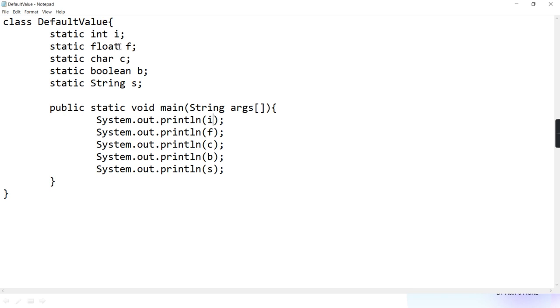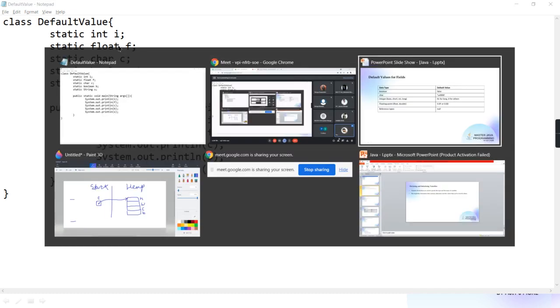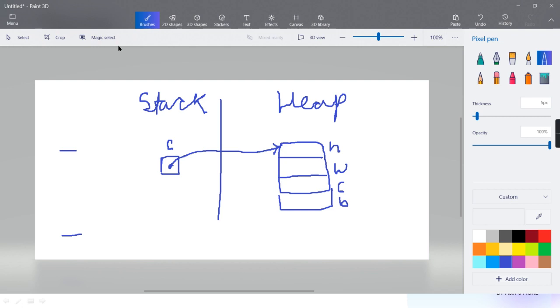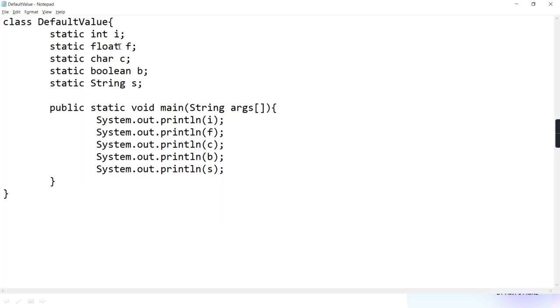Default. Because they come under which category? Static. I already told you, if it is static or instance, and if they are not explicitly initialized, they will have default value.